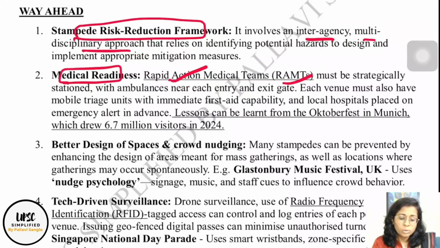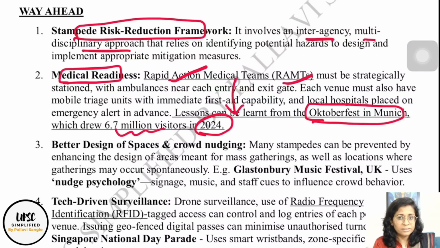Oktoberfest occurs in Munich and has 6 to 7 million visitors across the year. It is managed in a very effective manner, so this case study can be learned. Then better design of spaces for crowds, and second, crowd nudging. These two things are also important. If the space where the crowd gathers is managed in a very effective way, let us suppose with multiple entries, multiple exits, evacuation routes, emergency exit routes, everything, that better design of space will help in crowd management.